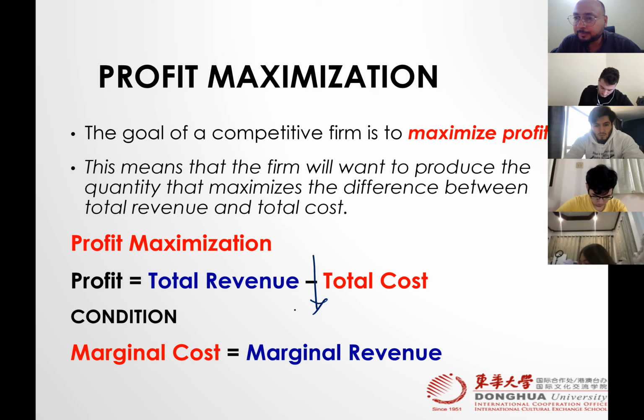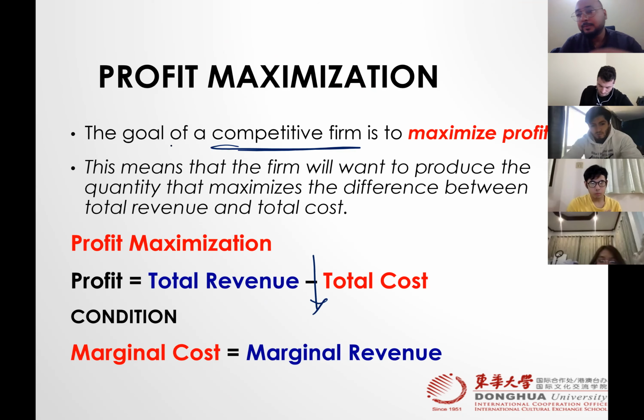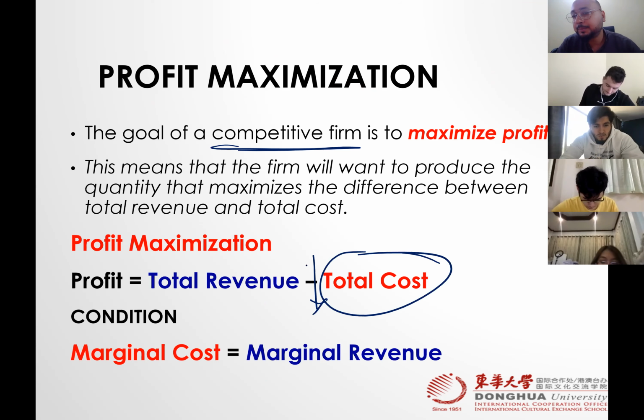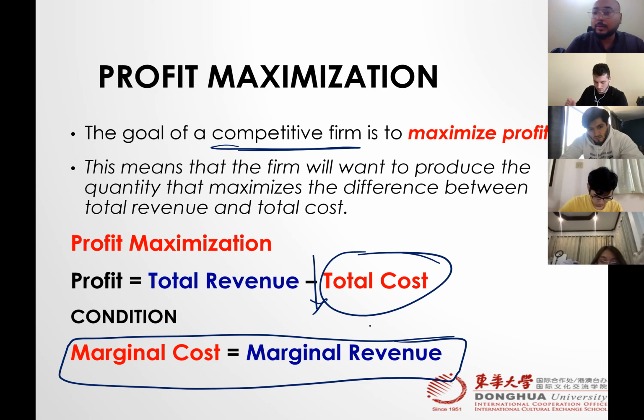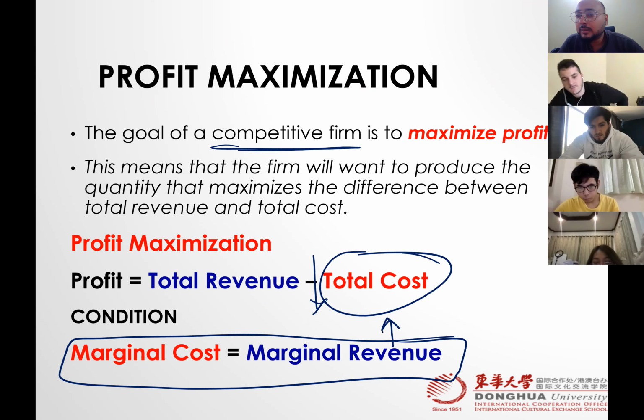We have maximum profit, but the condition over there is that we have no condition of the market. So now we have a condition that we are in a competitive market. And if we are in a competitive market, then where do we need to produce so that we have minimum cost? In order to get that, the economists give us the condition MC is equal to MR. So you need to produce where MC is equal to MR. That would lead you to this condition: if you produce that quantity, you will have minimum cost.